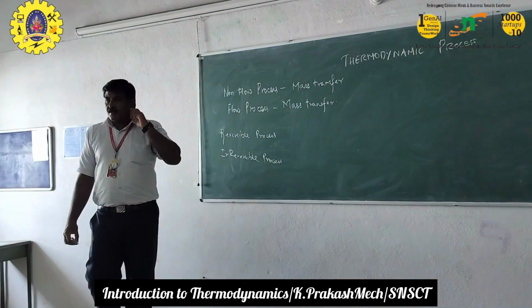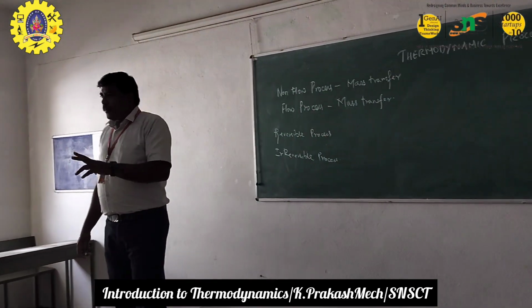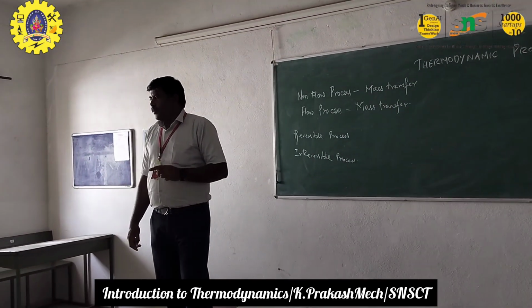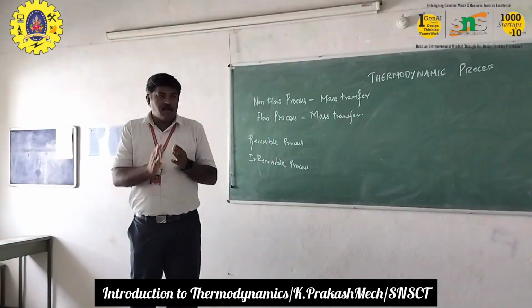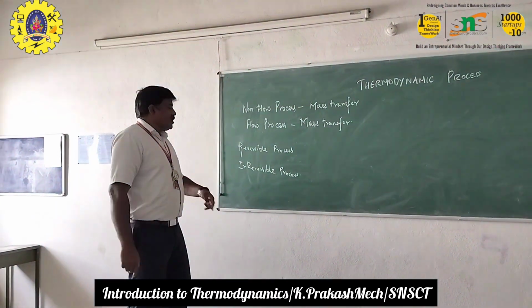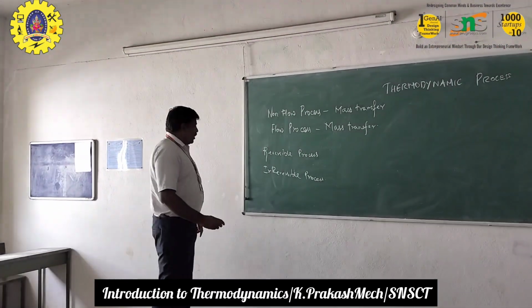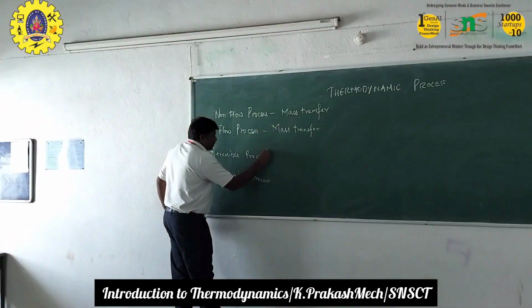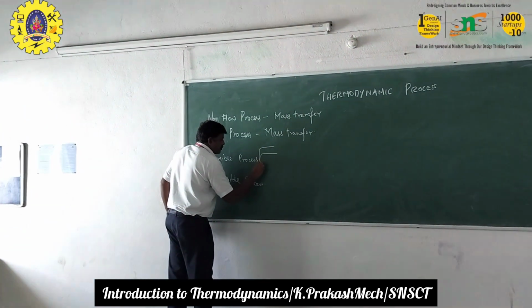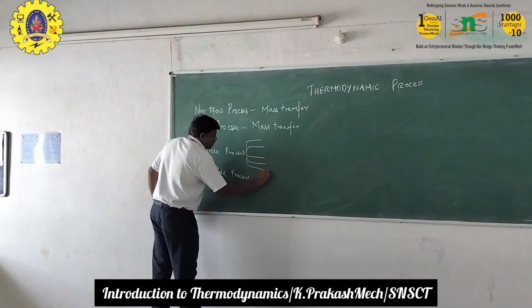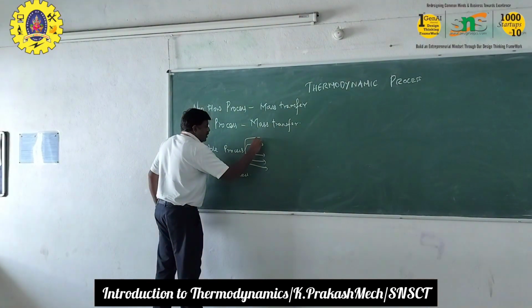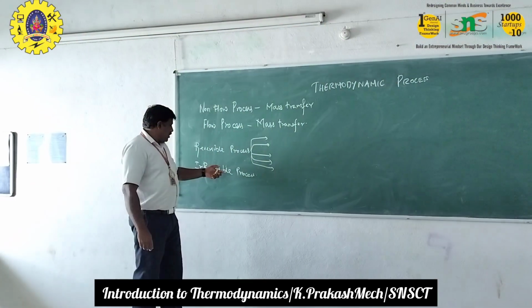In the non-flow process we have the irreversible process and the reversible process. So what is the difference between the irreversible process and what is meant by the reversible process? This reversible process can be classified into many types. Let us see the classification and then we can go for the process.